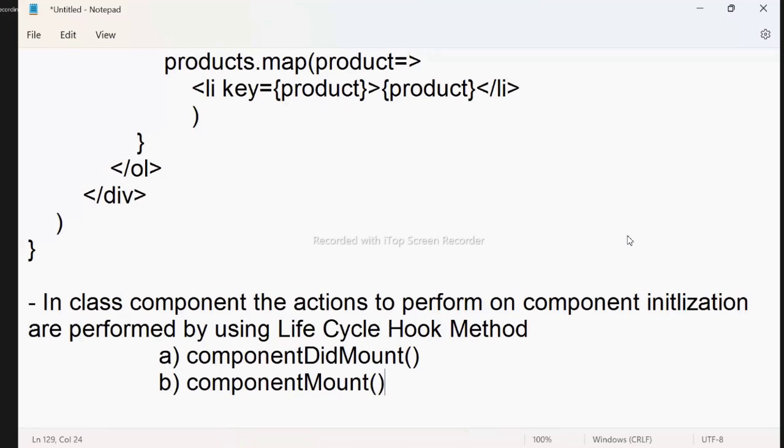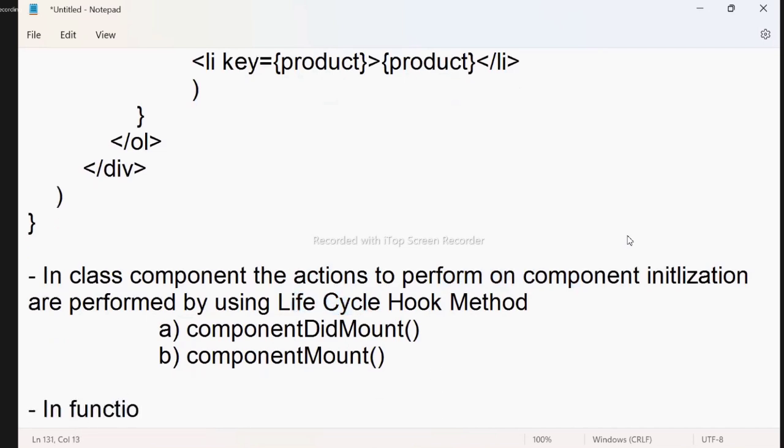First, I will show you all with function, then I will show you with class. Currently, our option is to understand how to work with function, then we will go with class. Later I will show you how state works in class. Currently we are looking at state in function components. In a class component, the actions on component initialization are performed by these hook methods. This you can manage in a function component.